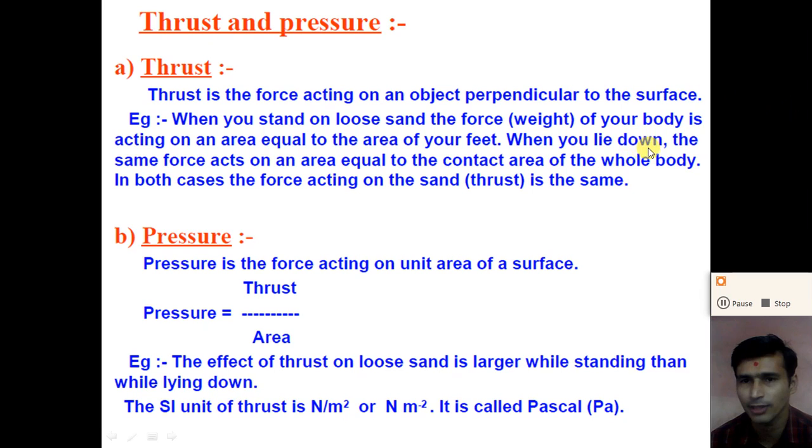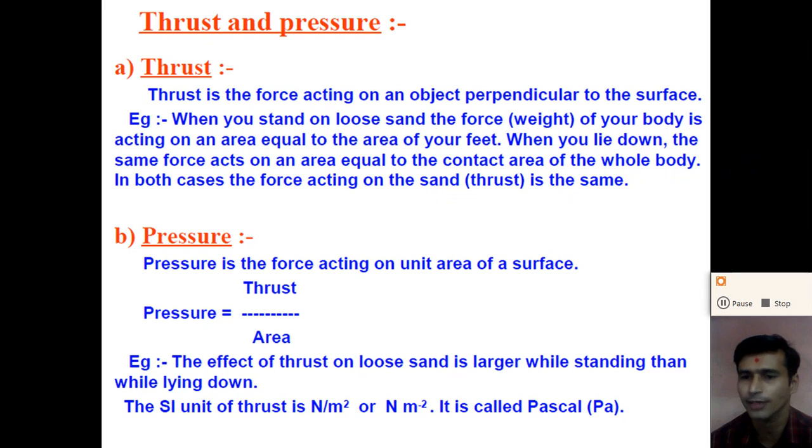But when you lie down, the same force acts on an area equal to the contact area of the whole body. If we lie on the surface of the sand, the same force is acting on the sand, but over the area of the whole body. So in both cases, the force acting on the sand is the same. So we can say that the thrust acting on the sand is the same.